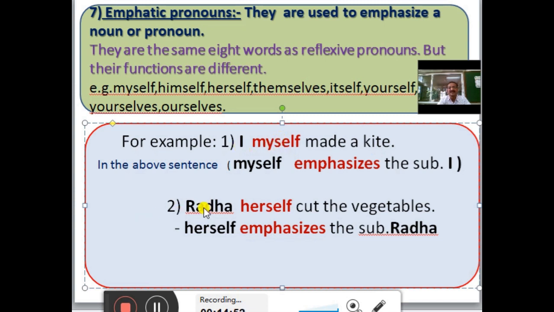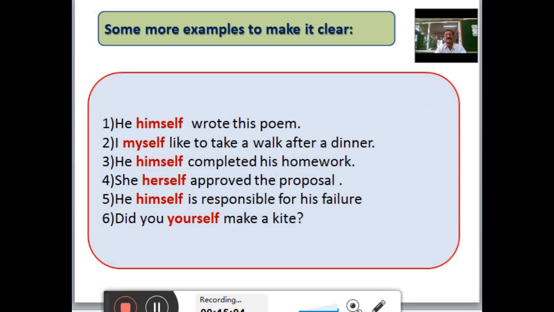In the second sentence, Radha herself cut the vegetables. In this sentence, herself emphasizes the subject Radha. Let us see some more examples to make it clear. He himself wrote this poem. In this sentence, himself emphasizes he. I myself like to take a walk after dinner. In this sentence also, myself emphasizes the subject I.